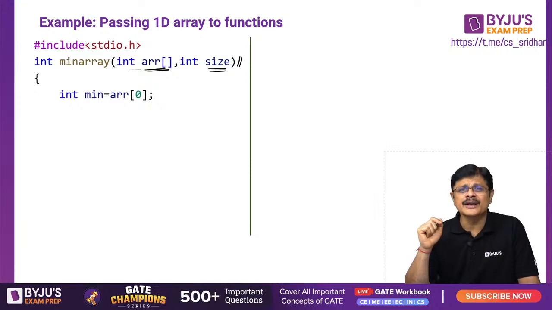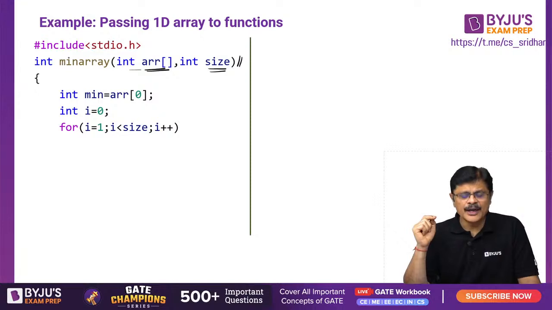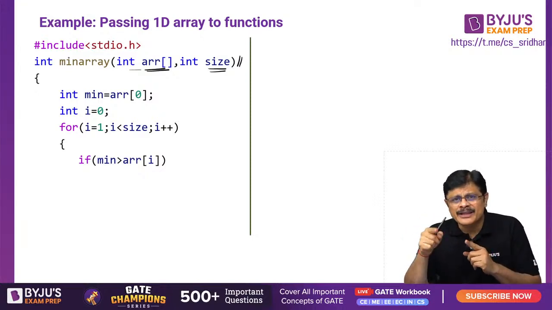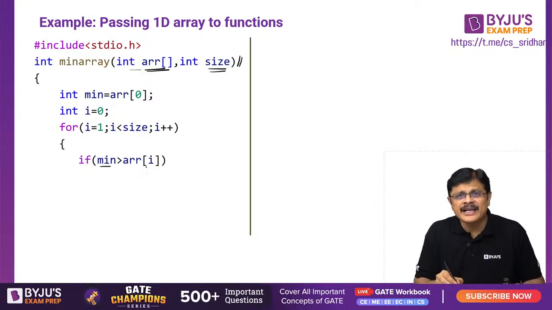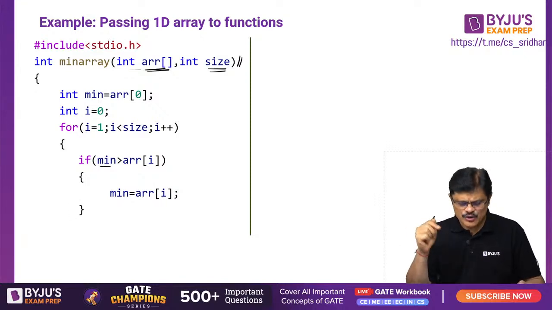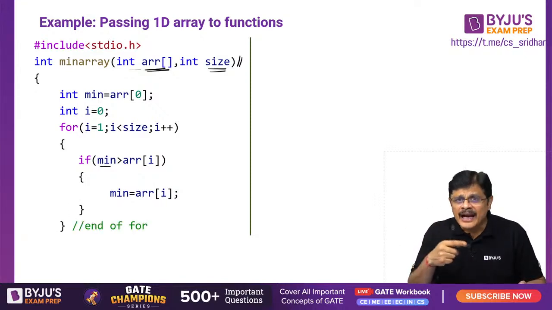Now look here, I take the 0th element of the array as the minimum, and I introduce an integer variable which is initialized with 0. Now for i equal to 1 while i is less than size, I check the current minimum value, which is A0. A0 is compared with A1. If A0 is greater than A1, A1 must be the minimum, so you update minimum with A1. A1 in the sense of whatever the name of the array is, ARR1. You continue this for the entire array.